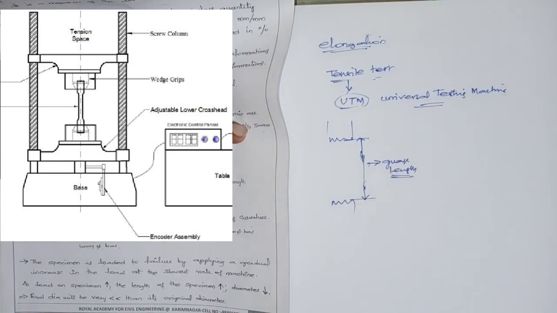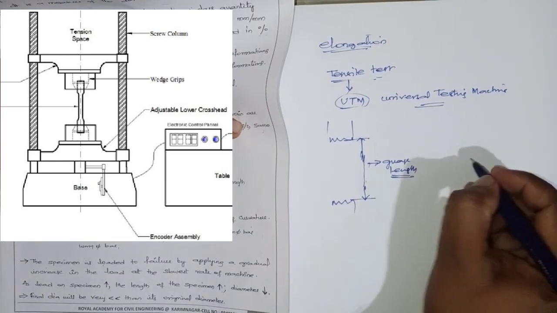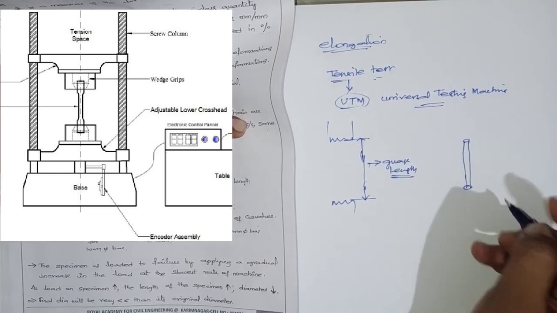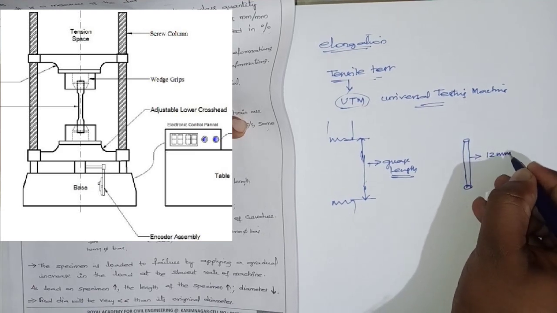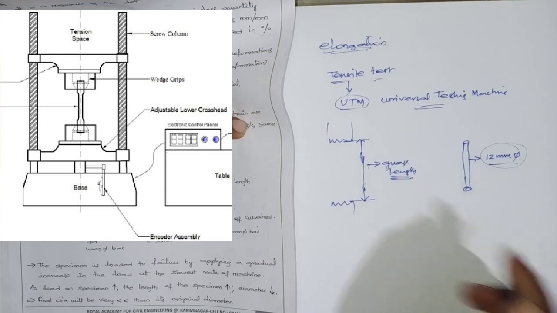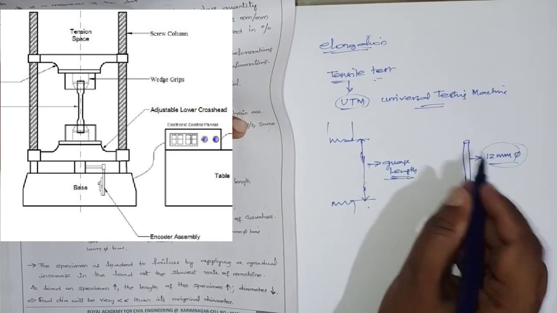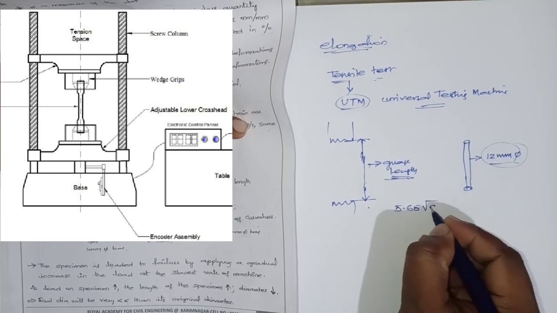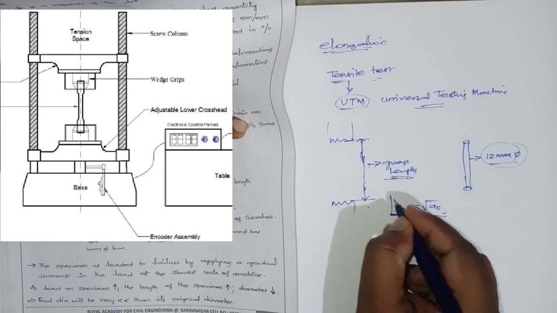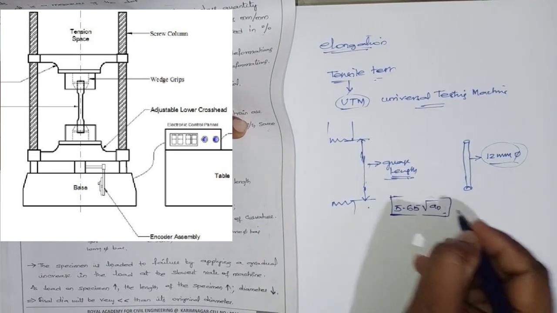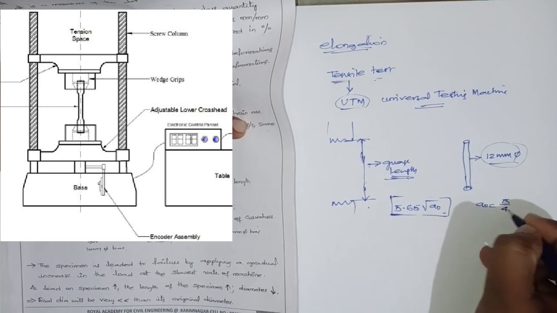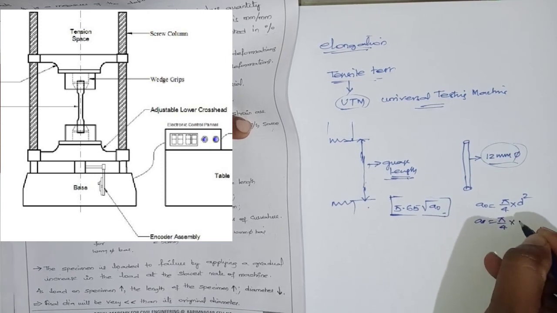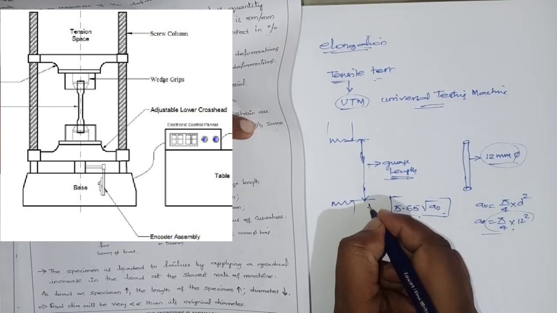Now how to prepare this: suppose I want to know the percentage elongation of this rod, say of 12 mm diameter. I am going to conduct the test on this one. The gauge length should be fixed for this particular member. There is a formula: 5.65 root of A naught, where A naught equals pi by 4 into diameter squared. So A naught equals pi by 4 into 12 squared, you will get the area. Substitute here and you will get the gauge length.